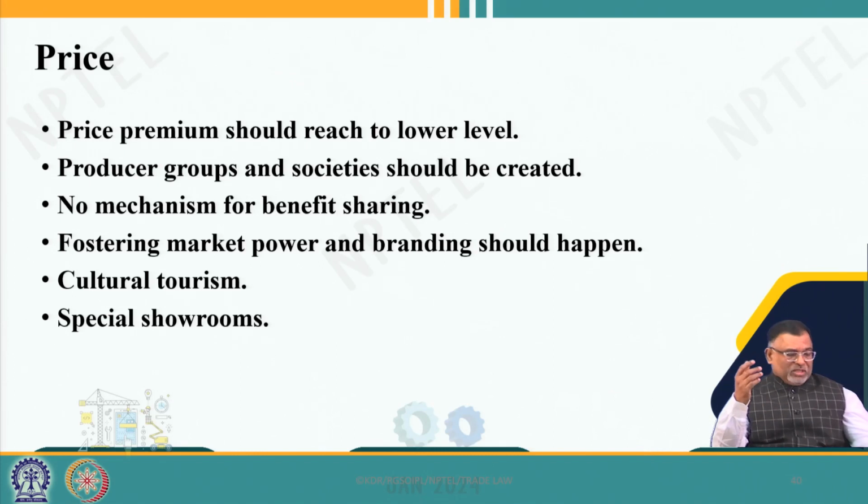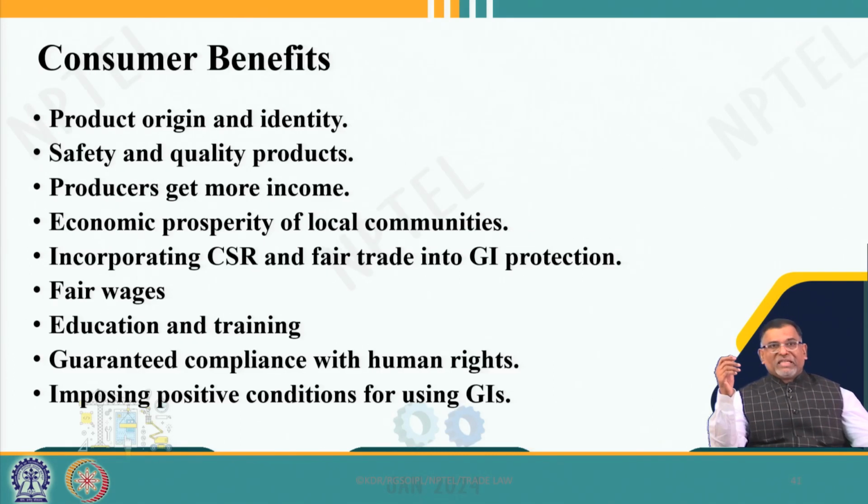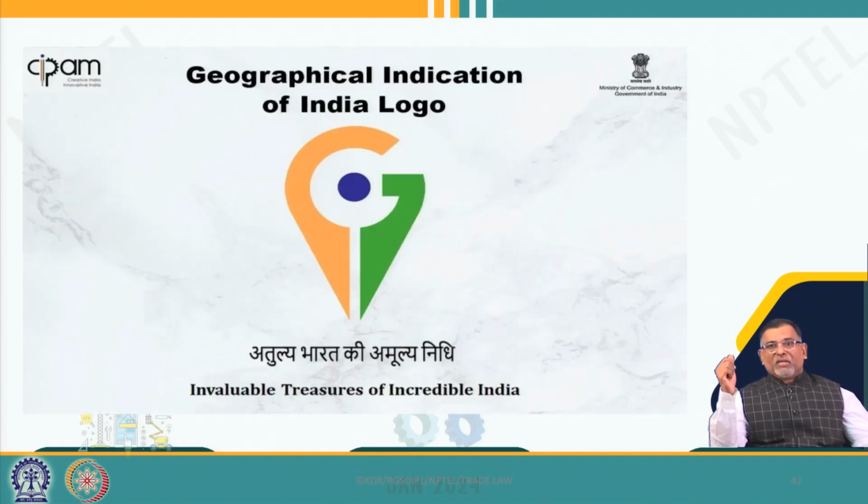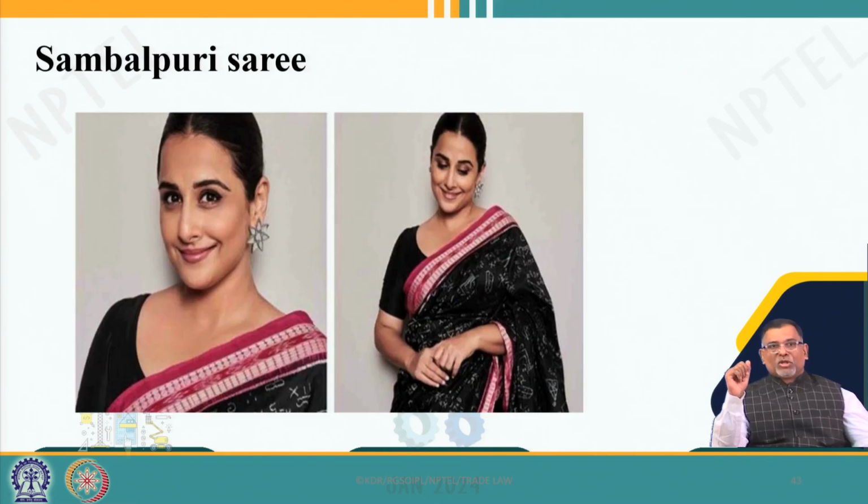Then also, there are a lot of suggestions with regard to geographical indications, and there must be a lot of consumer benefits. Now, the government of India has come out with a common logo for Indian geographical indications, but nobody uses it because there is no provision for mandatory use of this particular logo other than the individual logo. So, this should be made mandatory, so that every product will use it, and people can slowly identify that yes, this is the Indian geographical indication. So, the government should make it mandatory to use this particular logo.